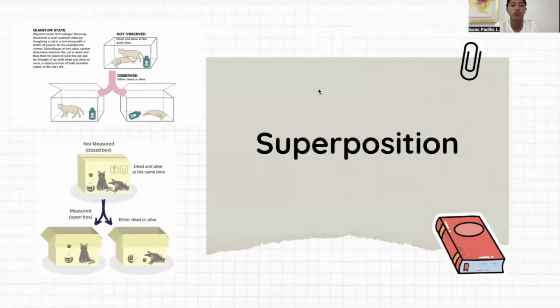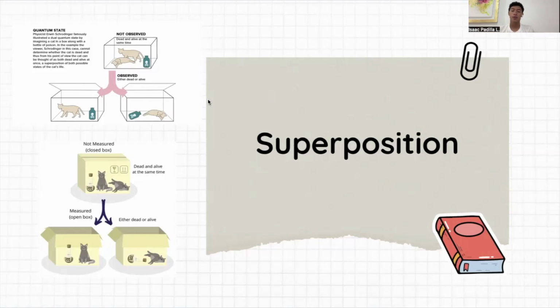But here we have the example of the first cat. What happens here? We put a cat in a box with a poison. If that cat gets the poison, it's going to be dead. But if the cat doesn't get the poison, it's going to be alive. But until this day, I think, we don't know if the cat is dead or alive. So the cat is in superposition, in both states of being dead and alive at the same time.